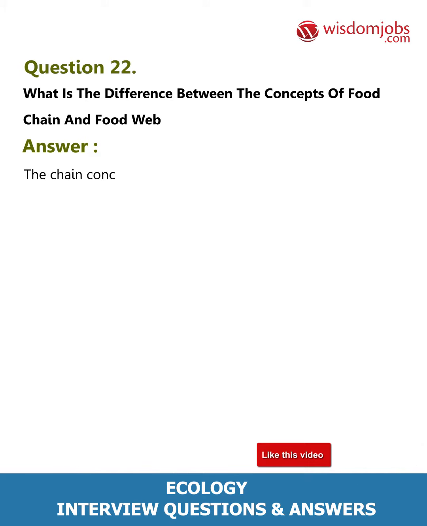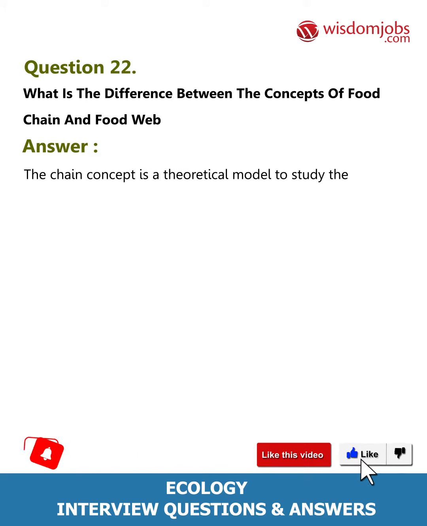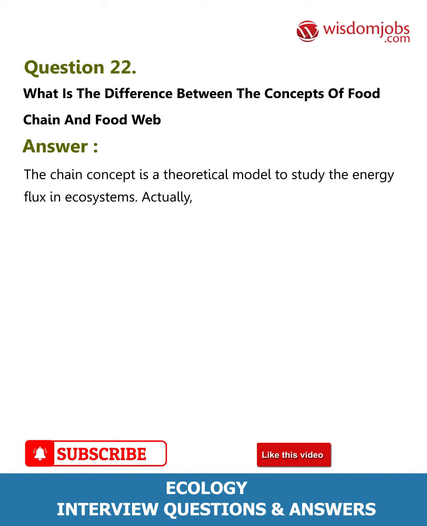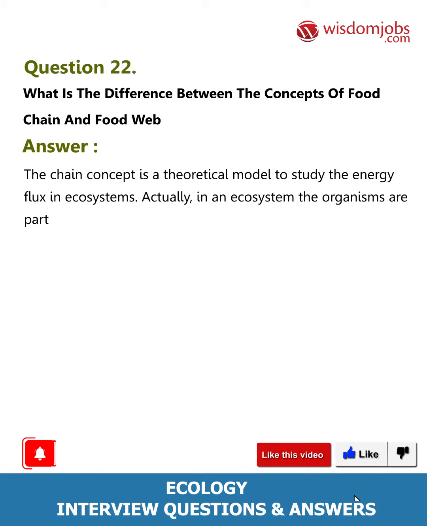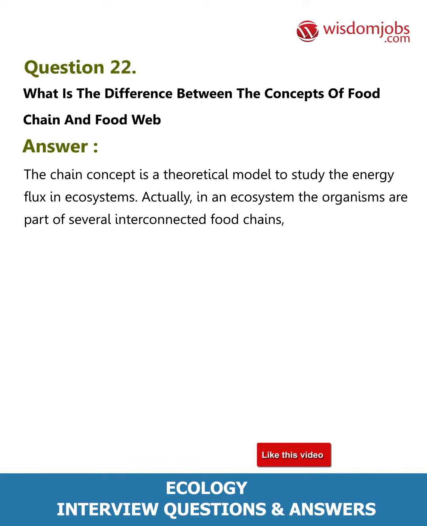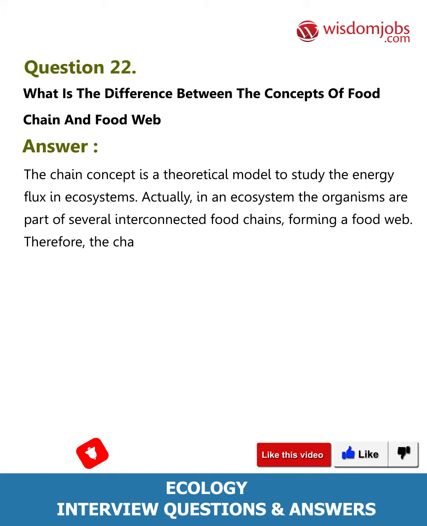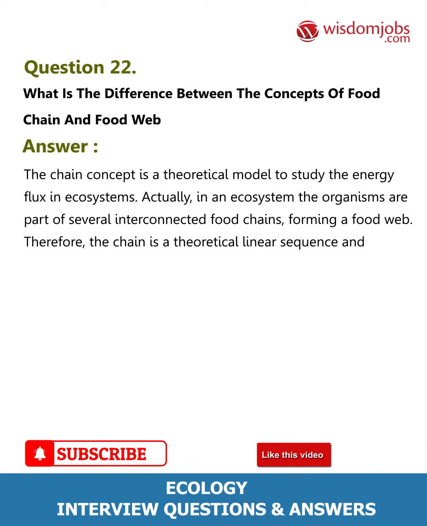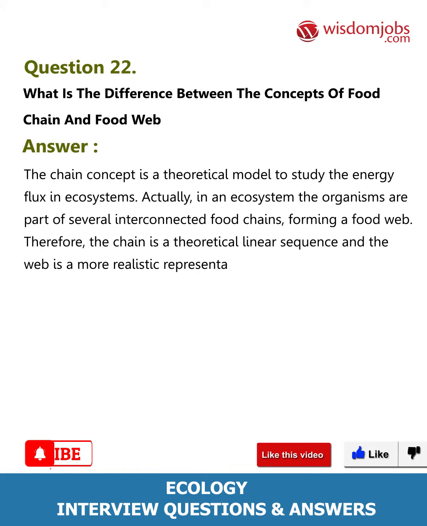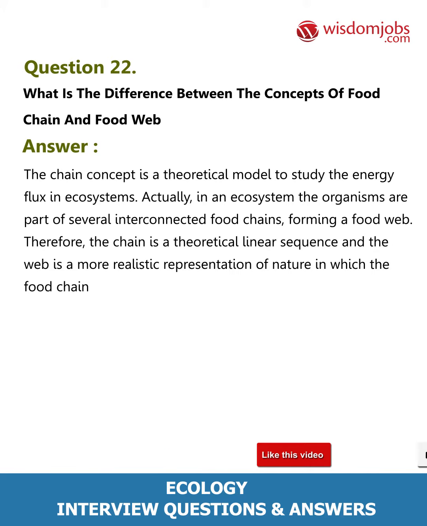Question 22. What is the difference between the concepts of food chain and food web? Answer. The chain concept is a theoretical model to study the energy flux in ecosystems. Actually, in an ecosystem, the organisms are part of several interconnected food chains, forming a food web. Therefore, the chain is a theoretical linear sequence and the web is a more realistic representation of nature in which the food chains interconnect, forming a web.